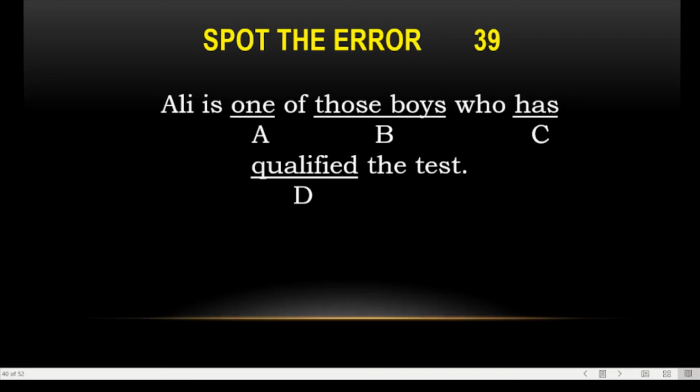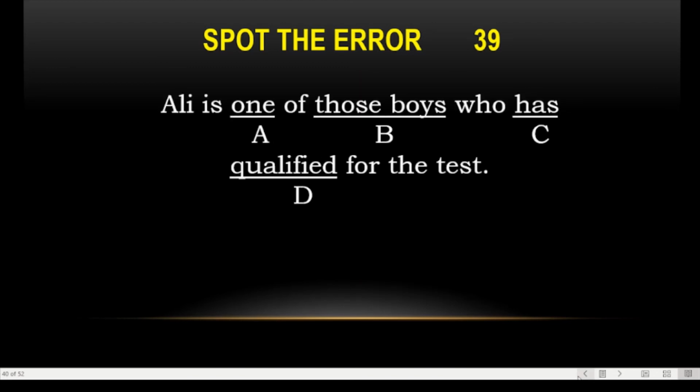Ali is one of those boys. Ali is one of those boys who has qualified for the class. Here we have used the relative pronoun who, and one is also used, and Ali too. But Ali is one of those who have passed, so here we will use have, a plural verb. Okay.